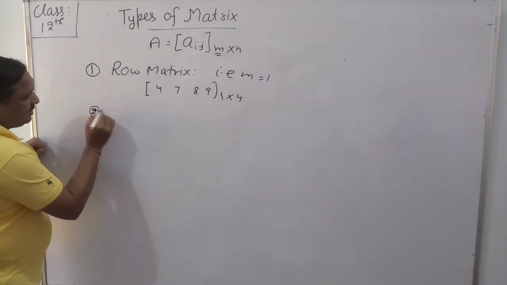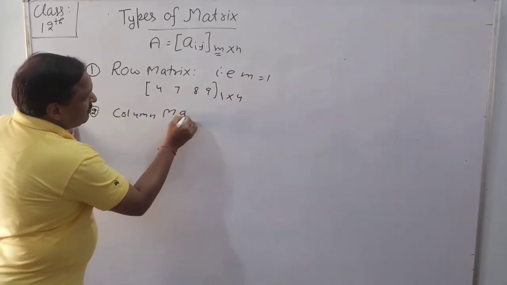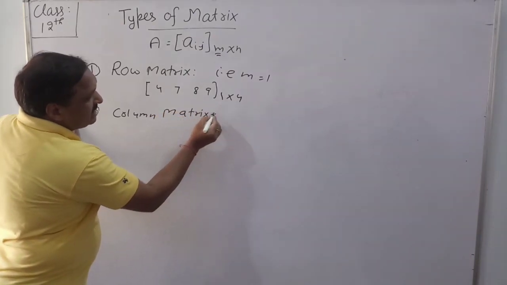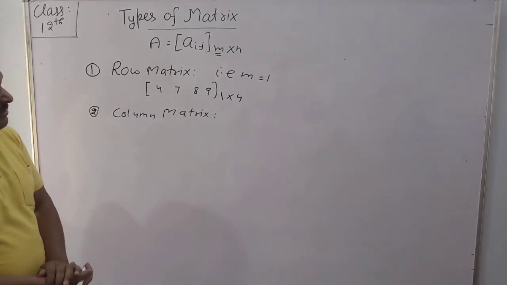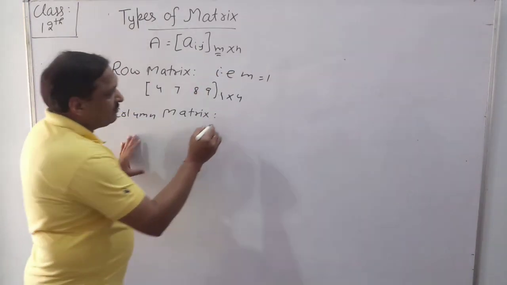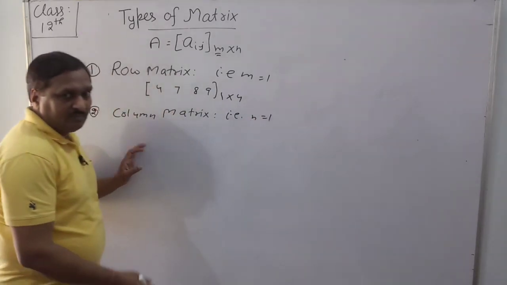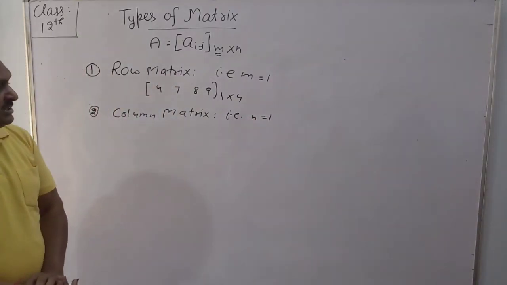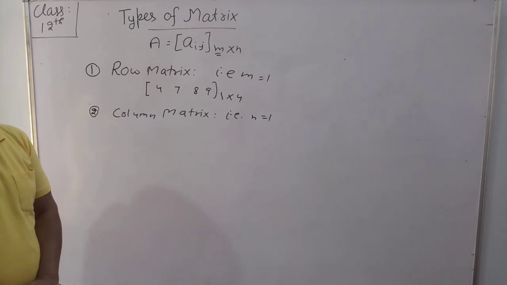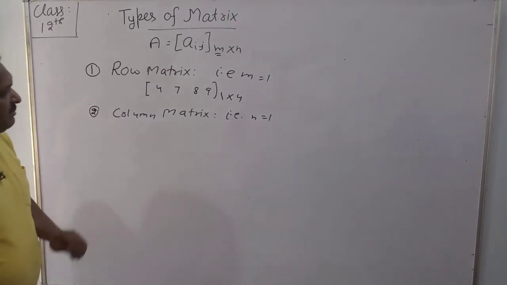Second, column matrix. Very easy. If a matrix has only one column, that is n is equal to 1, we can say that matrix is a column matrix.